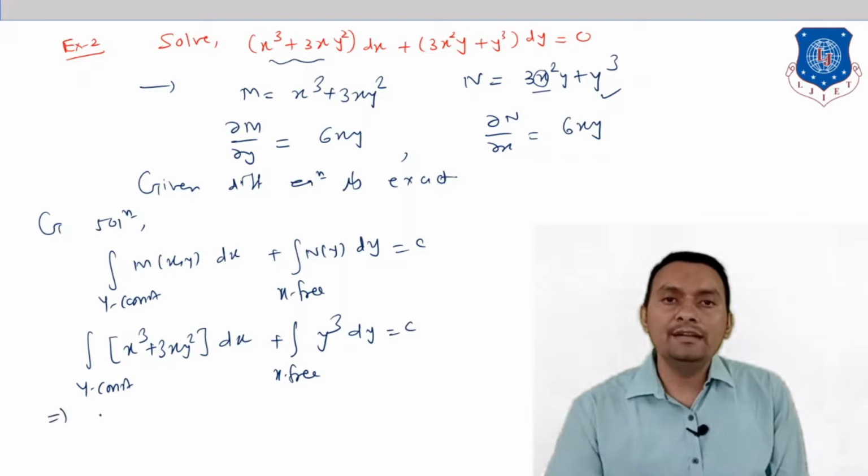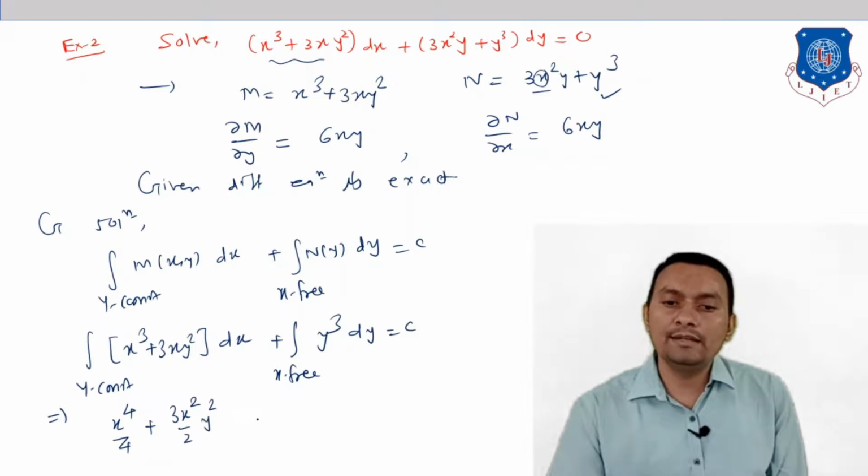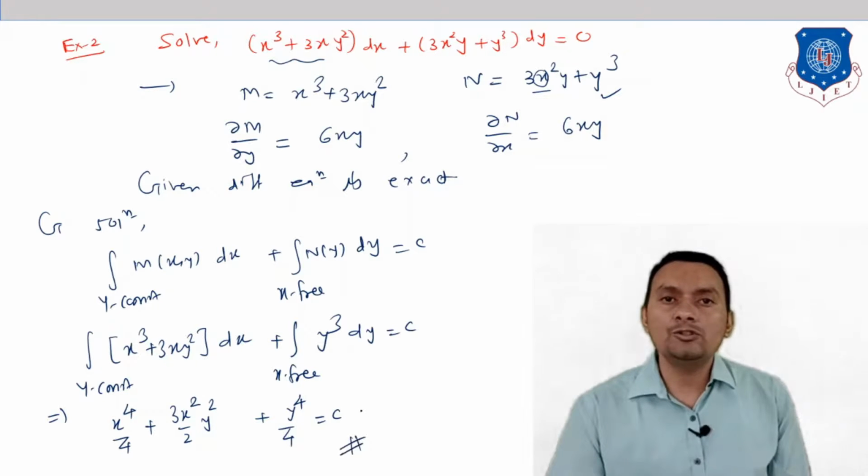So let us do integration with respect to x keeping y constant. What are you going to get? x raised to 4 divided by 4, plus 3 times x square divided by 2 times y square, because y is a constant quantity, and here the integration of y raised to cube will be y raised to 4 divided by 4 is equal to c, and this is known as the general solution. Also you can simplify by taking the LCM, and that will be the final answer.